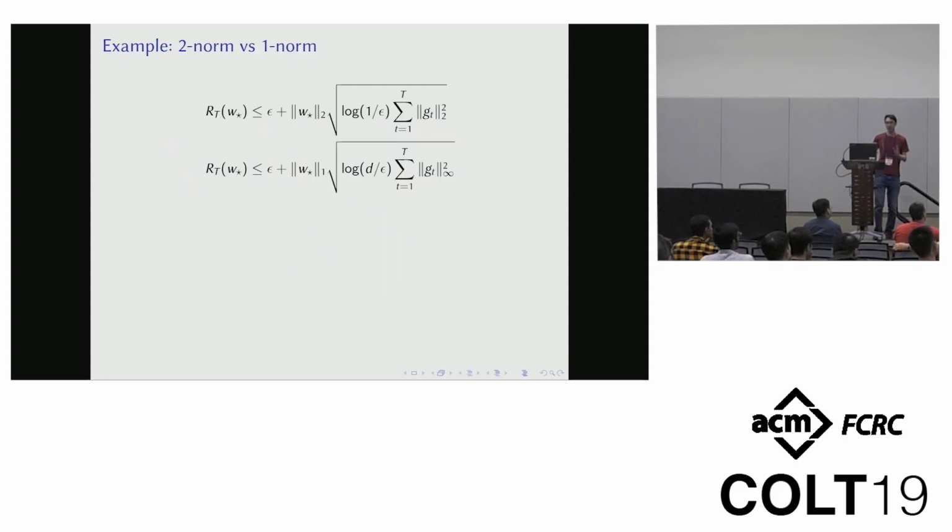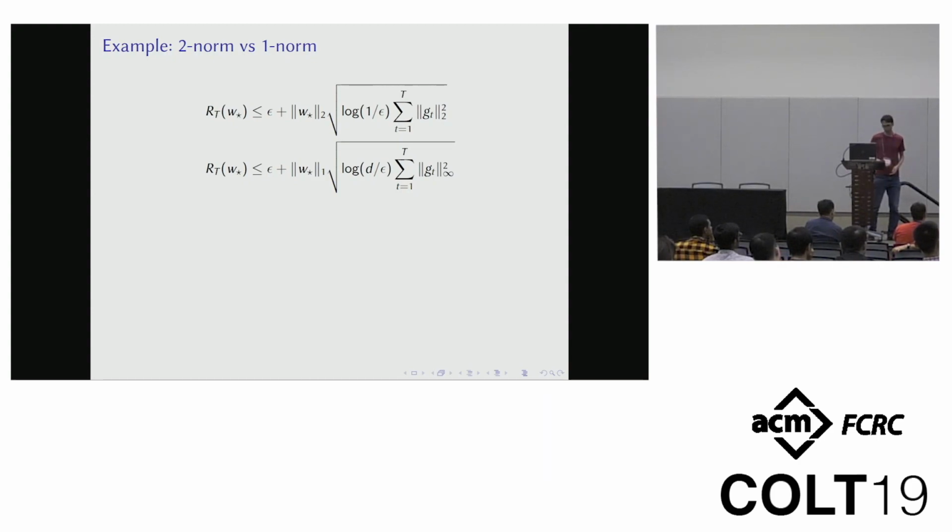Okay, so let's think about it. Actually, before we think about it, let me give an example of how this might occur. Here are two algorithms that you can implement that achieve these two regret bounds. They're both relatively efficient, about as fast as gradient descent. The first one is sort of two-norm adaptive. It has a regret bound that depends on the two-norm of w star and the two-norm of the gradients, and then there's this parameter epsilon, which is the hyperparameter I'll mention later. You can similarly have a one-norm adaptive algorithm that's adaptive to the one-norm of w star and the infinity norm of the gradients. In a d-dimensional space, it'll have some log penalty, and then again this epsilon parameter. So what is epsilon? It's a hyperparameter that the user might choose, and it represents the regret at the origin.